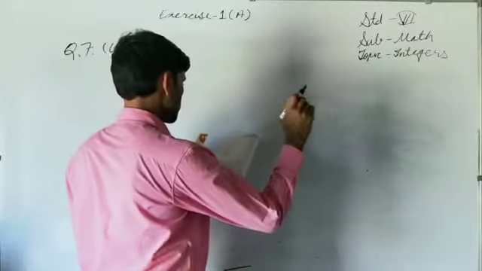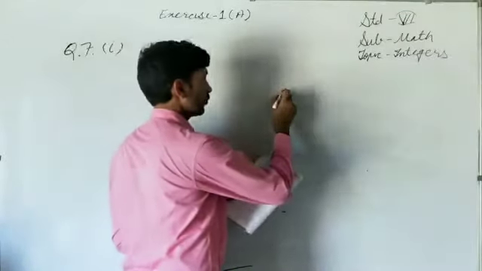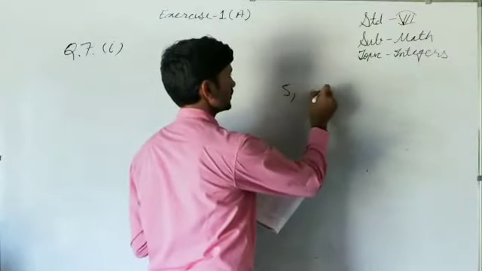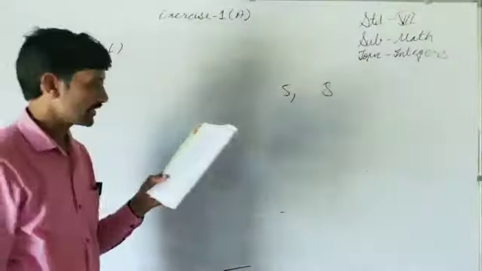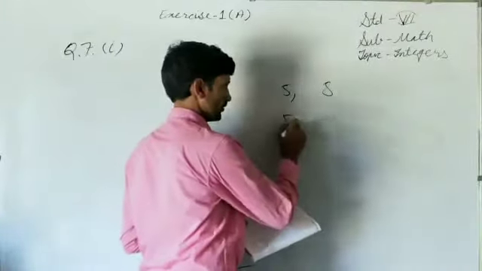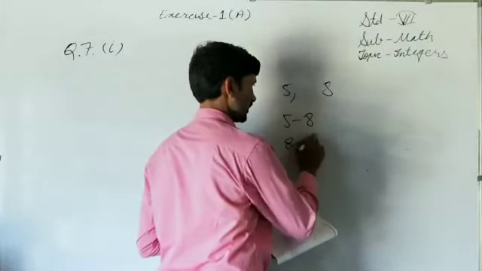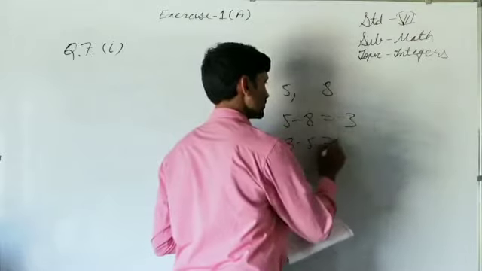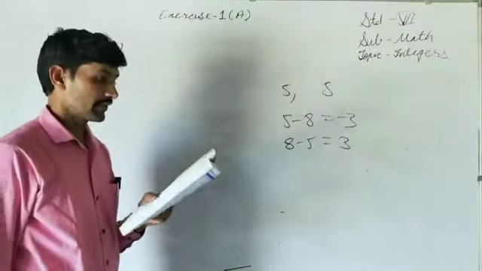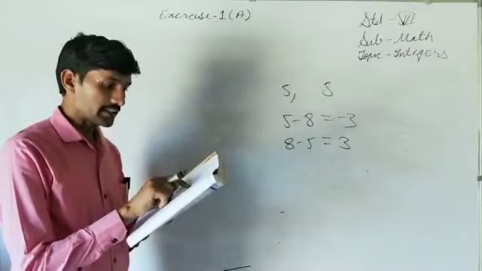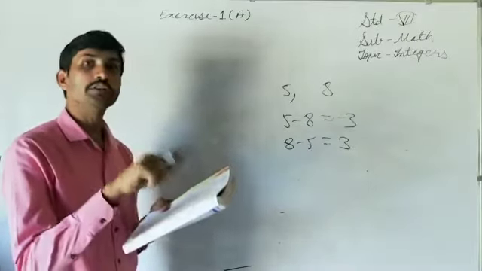Smaller than both the integers. So let us take two cases: one of positive integers, the other of negative. If both are positive, then let us find their difference. We can find the difference like this or like this. There are two ways. 5 minus 8 is minus 3, 8 minus 5 is 3. So what does it say? It is saying that it is an integer smaller than both the integers.